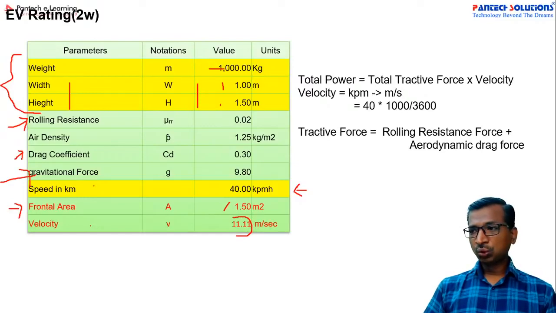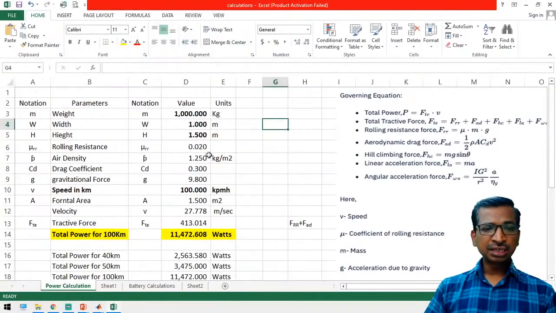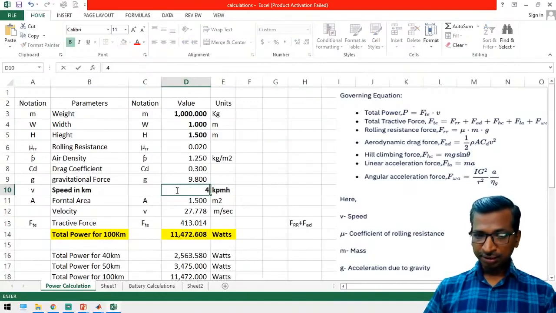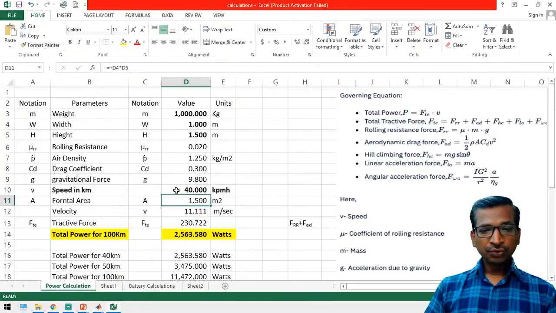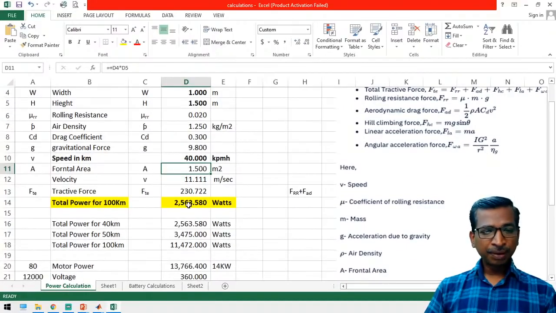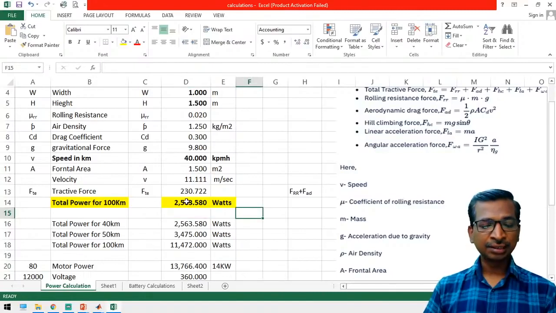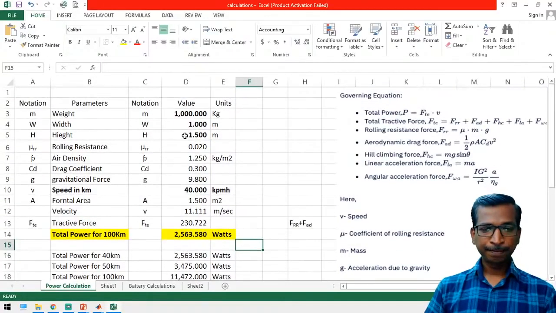I will show you one graph. This is the Excel sheet. Here, if you apply 40 km per hour, with the different variations, you can get a power like this. So 2.5 kilowatt. This is the total power requirement for these dimensions, right?